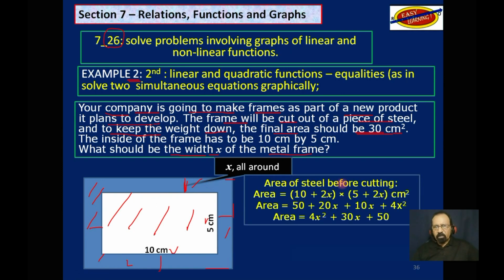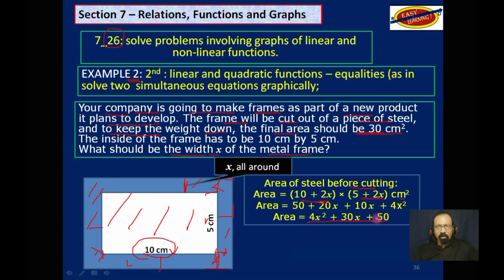Well, first of all, let's find the area of the steel before you cut it. So you have 10 centimeters here, from here to there. You have x here, and you have x here. So the length will be 10 plus 2x. The width will be 5 plus this x here, and that x there. So it will be 5 plus 2x square centimeters. And you expand that, and you get 4x squared plus 30x plus 50.